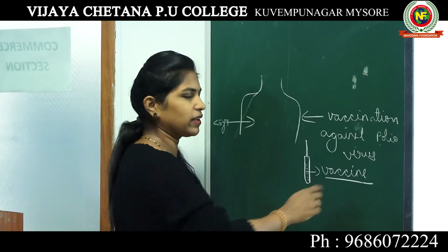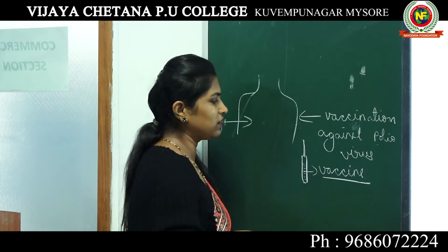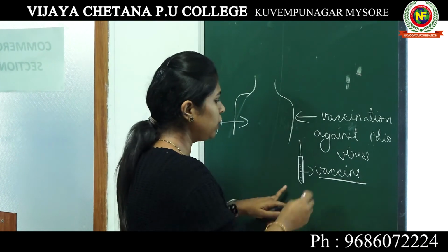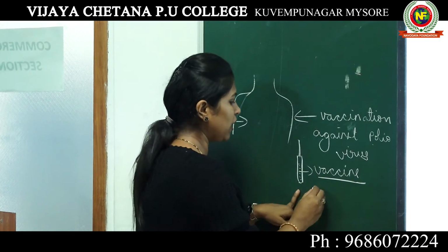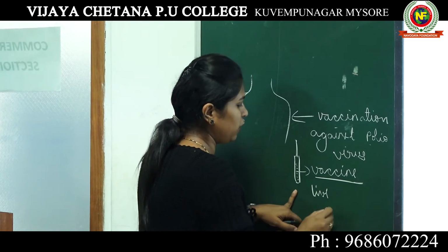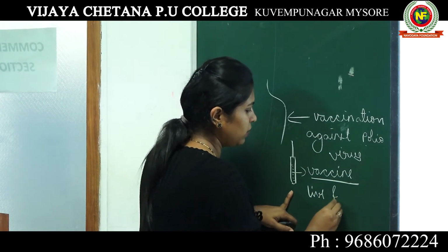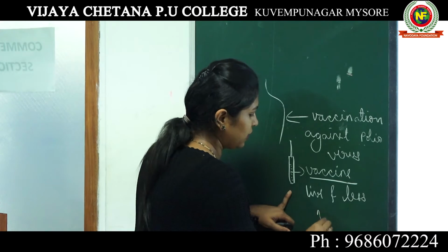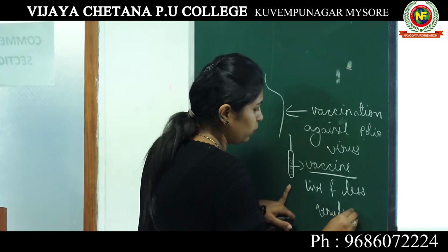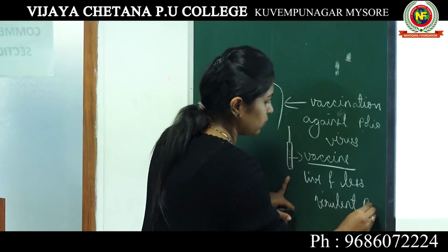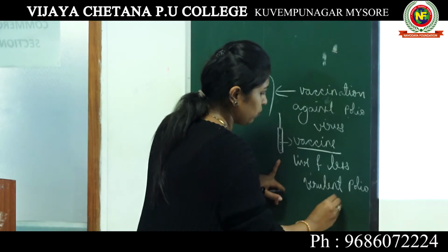So what is this vaccine? Here in case of polio, we are taking live, less virulent polio virus.